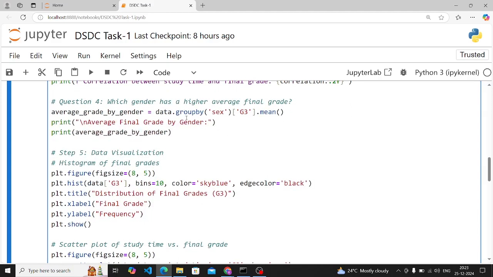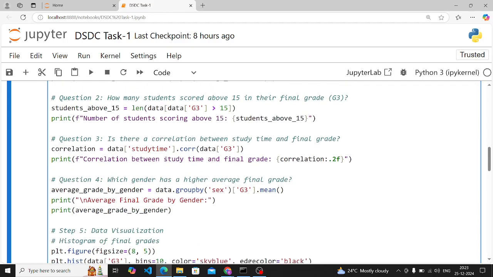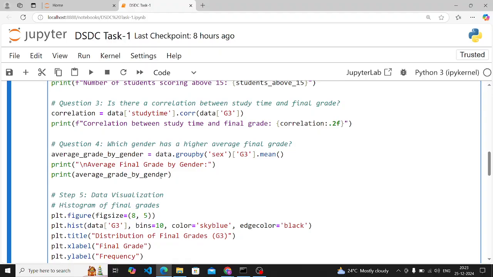Now question 4 is: which gender has a higher average final grade? For this we're going to use the sex column, and we are grouping the G3 column and the sex column together, and we'll calculate the mean. This is how you can check the higher average of the final grade. Then you have to print it. So till here the data analysis part is done.